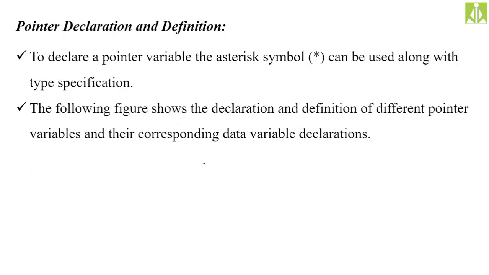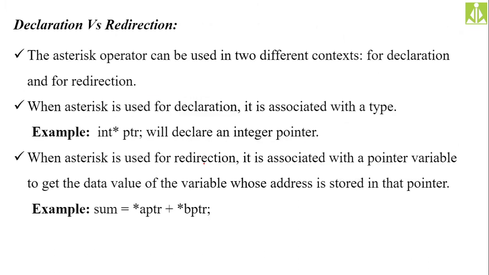For declaration, the asterisk operator is used, and for indirection we are also using the same asterisk operator. So we have discussed declaration versus indirection, where the asterisk operator is used for two different purposes. One is to declare a pointer variable, and the other is to access the value from the pointer. Declaring a pointer variable, we call declaration, and accessing the value from the address held by the pointer variable, we call indirection.